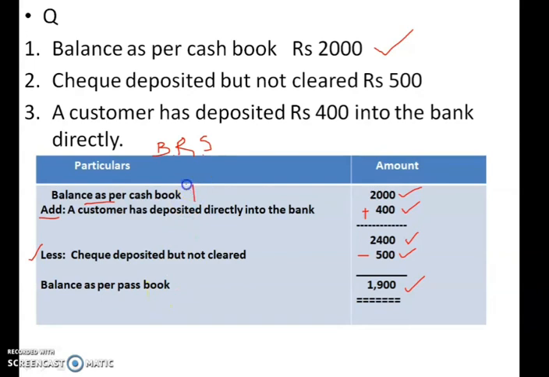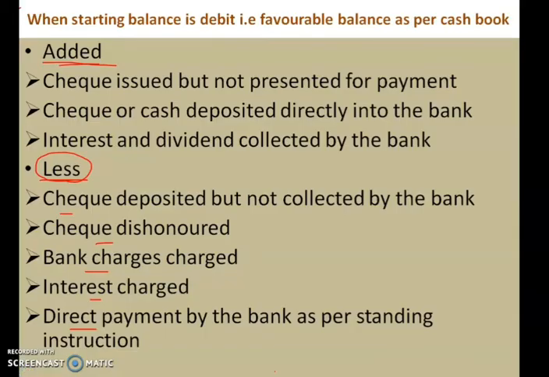See, this is a debit balance, and what I got from the passbook is the credit balance. So this is how you have to do it. Just remember some of these items which are added and subtracted. If your starting balance is as per passbook, which is a credit balance, you have to do the opposite of these items: whatever you have added, you have to subtract, and whatever you have subtracted, you have to add.